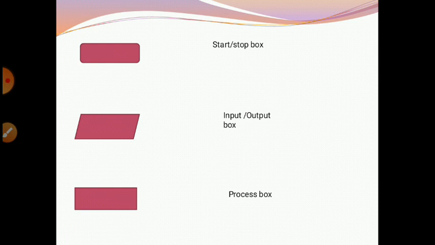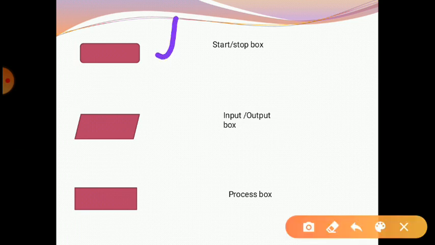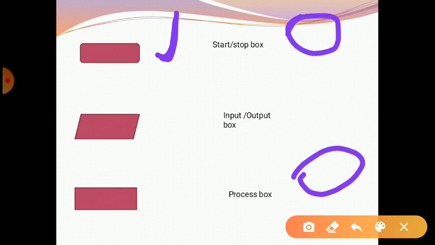All the symbols of flowcharts have a unique function. The first symbol, look at it, is a rounded rectangle. It is basically known as the start and stop box or terminal box. When we write the algorithm, we use this box at the beginning or at the ending of our flowchart.